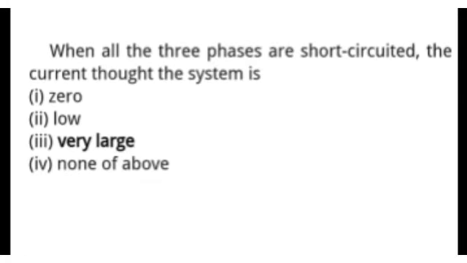Next question is, when all the three phases are short circuited, the current through the system is, and options are 0, low, very large, none of the above. So in case of short circuit, the current will be very large and resistance will be minimum.